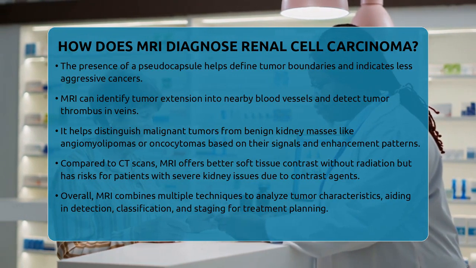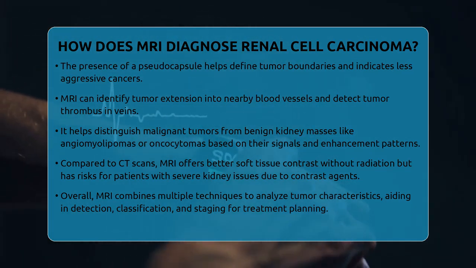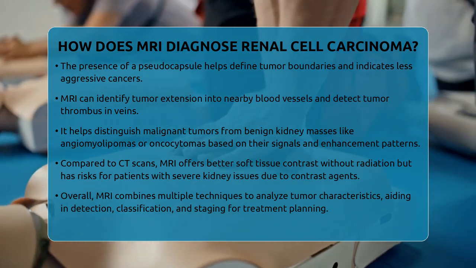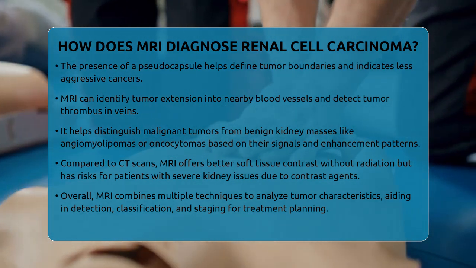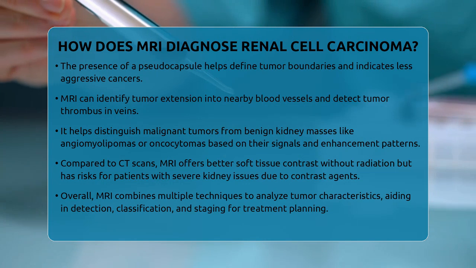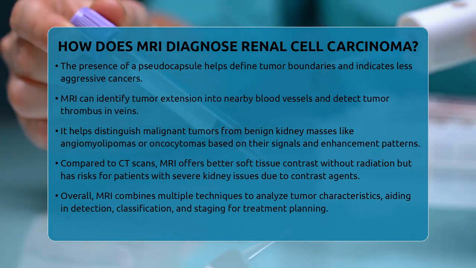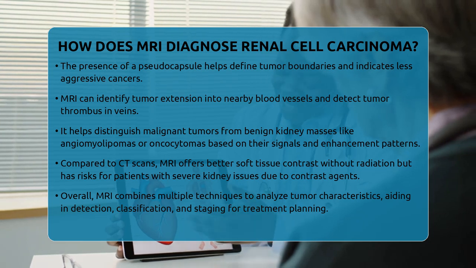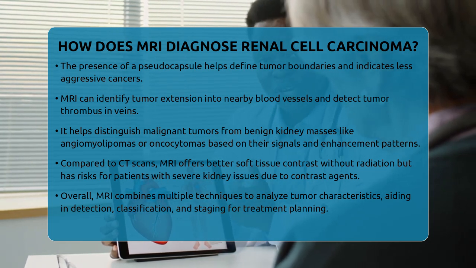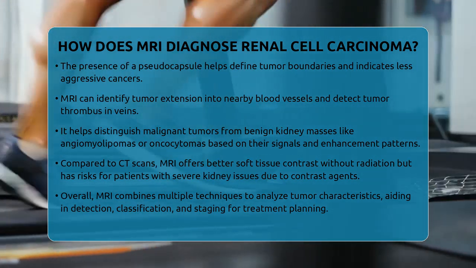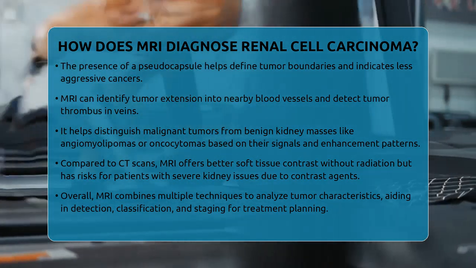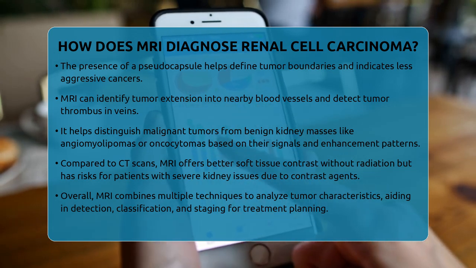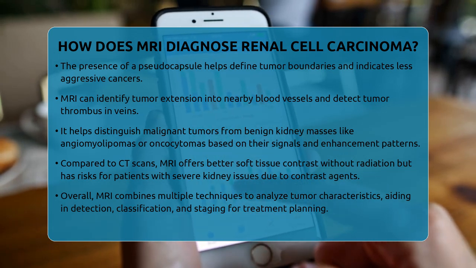Compared to other imaging methods like computed tomography, MRI offers superior soft tissue contrast without exposing patients to ionizing radiation. It is especially helpful for patients who cannot tolerate iodine-based contrast used in CT scans or for better characterizing cystic lesions. But it's important to remember that MRI contrast agents can pose risks for people with severe kidney problems, so doctors carefully weigh the benefits and risks.